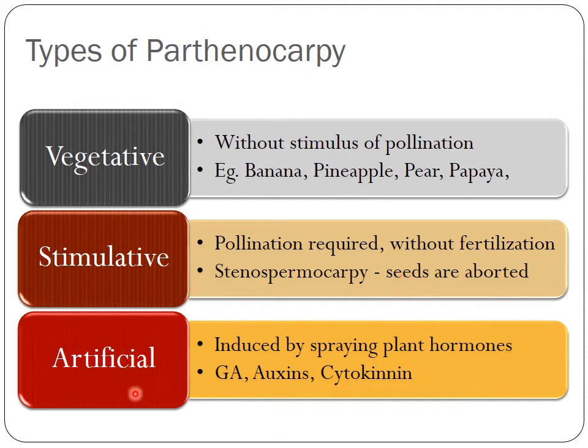And the third method is artificial parthenocarpy. This, as the name suggests, is induced artificially by spraying of plant hormones like gibberellic acids, auxins or cytokinin. And this is very useful for farmers because by spraying these growth regulators, they can develop the seedless fruits.